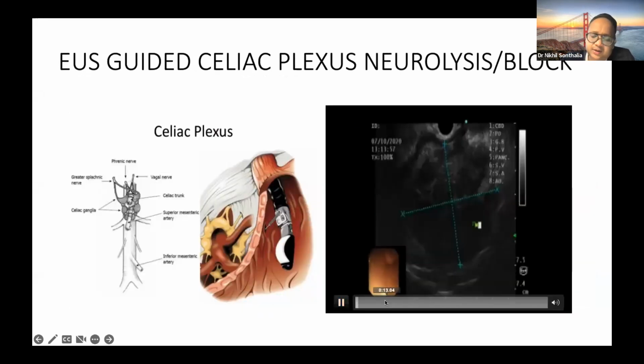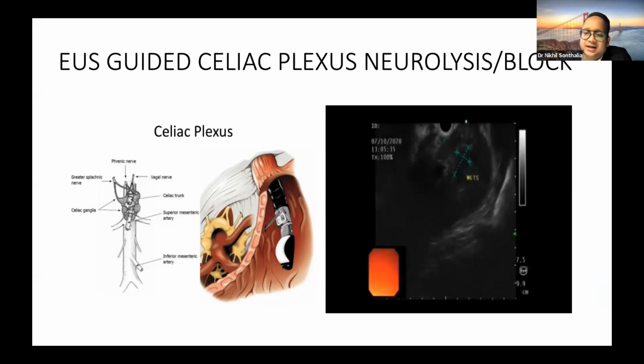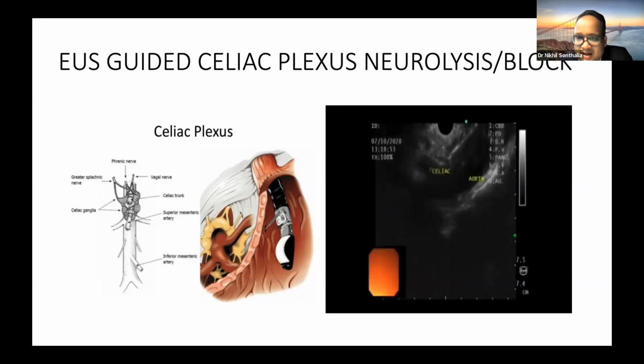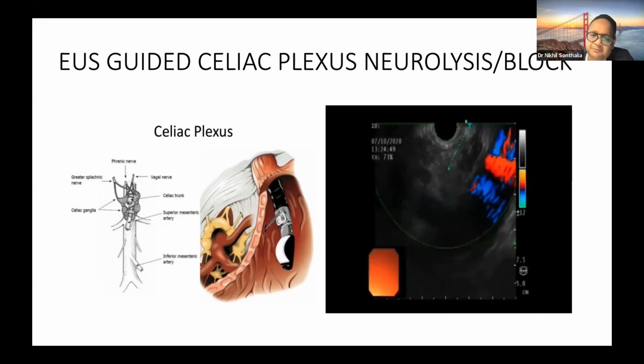EUS guided celiac plexus intervention is again a very important and useful interventional procedure. Here, in patients with metastatic intra-abdominal malignancies, most commonly gallbladder and pancreas, who are having refractory pain, the pain decreases their quality of life. So EUS gives a direct access to the celiac axis, and to identify the celiac ganglion, and intraganglion injection of ethanol can be done, which gives a good 70 to 80% chance of pain relief. We have extrapolated this data to chronic pancreatitis as well, where instead of ethanol, we use bupivacaine and steroids, and the percentage of response may be less, but it's a useful modality in a certain subgroup of patients.